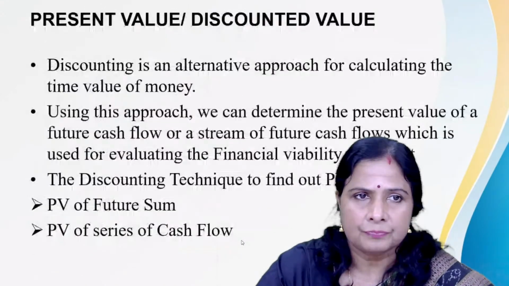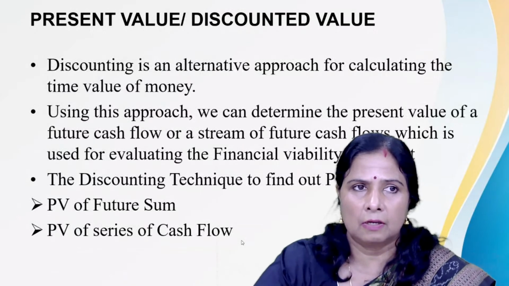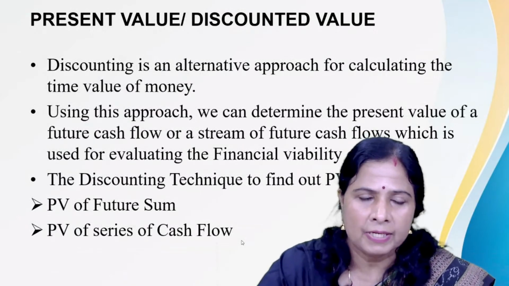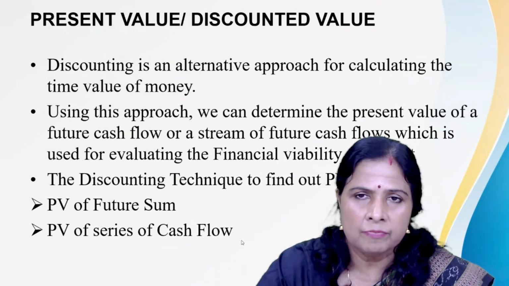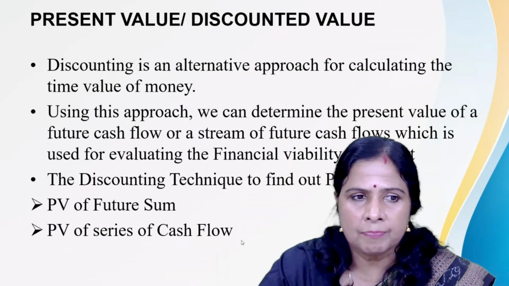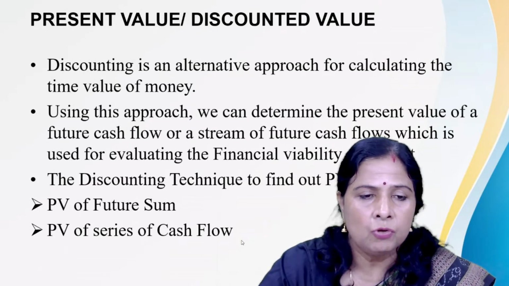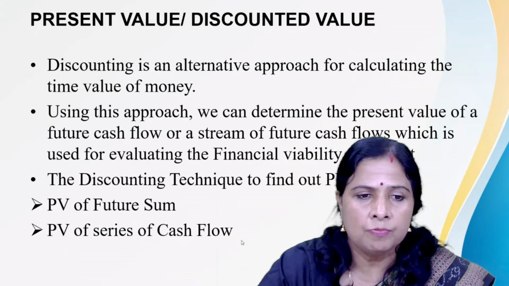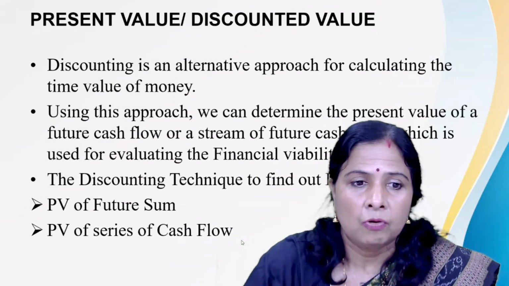So when we use the present value, otherwise known as the discounted value, the discounting technique can be applied in two areas. First one is the present value of a future sum, or present value of a series of cash flows.